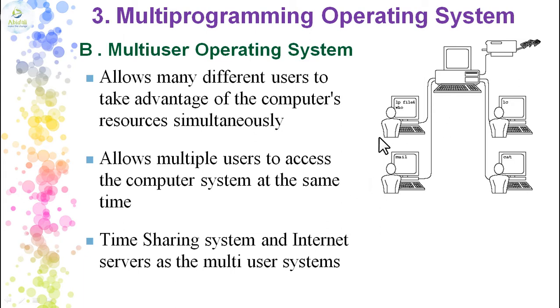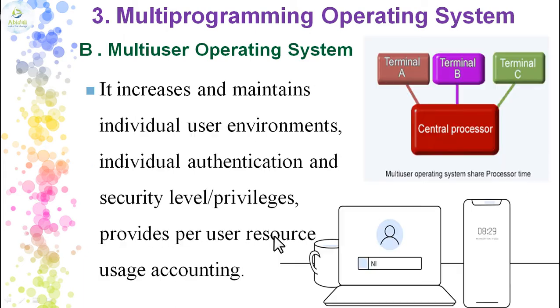It can be accessed for any other purpose. Time sharing systems and internet servers are the best examples of multi-user operating systems. For example, you have Facebook, where many users log in and there is a server. You have Gmail accounts, and different types of accounts like YouTube accounts and all that. Many users will be logging in. So that is a multi-user operating system.